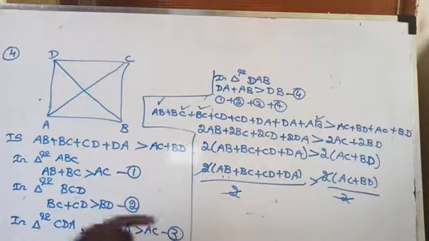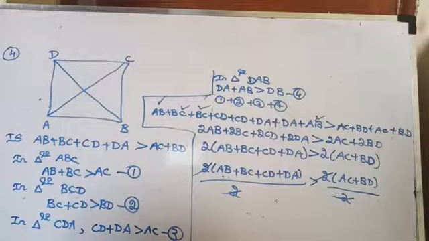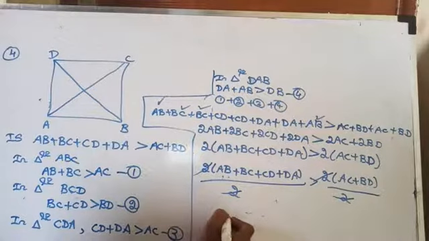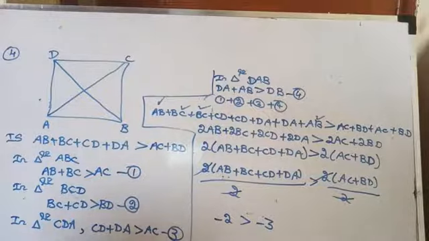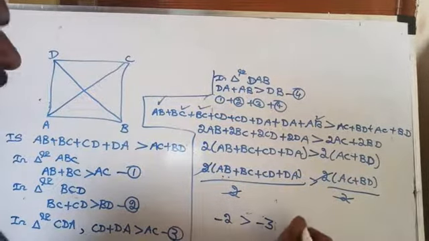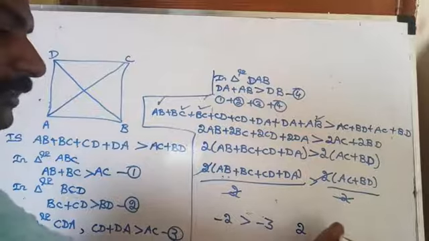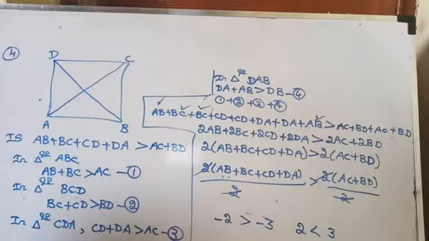When we are multiplying by a minus on both sides of an inequality, then the inequality changes. For example, minus 2 is greater than minus 3. Am I right or wrong? Okay. Suppose you are multiplying by minus 1, what will you get? Minus 1 into minus 2 is 2. Minus 1 into minus 3 is 3. Then the inequality changes. 2 is less than 3. When you are multiplying by minus, the inequality changes. Are you getting here?